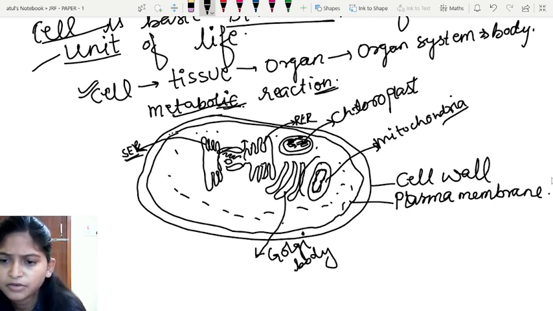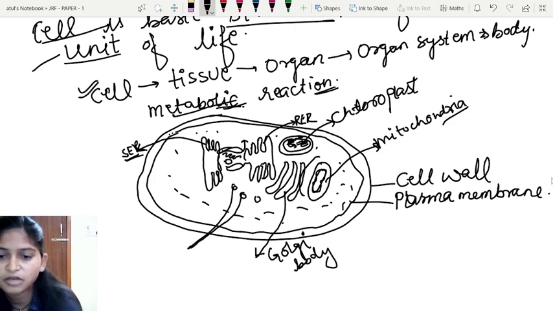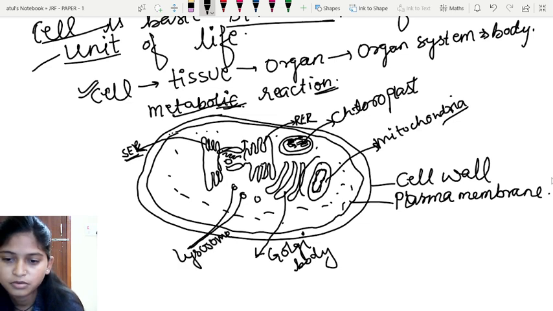Okay, after that there is a small granule-like structure present within the cell that is termed lysosomes. So lysosomes actually kill the foreign materials. Okay, so these are also termed the scavengers of the cell because they have hydrolytic enzymes. They engulf the foreign particle or the harmful material and get burst. That's why they commit suicide, and the foreign material is destroyed as well.